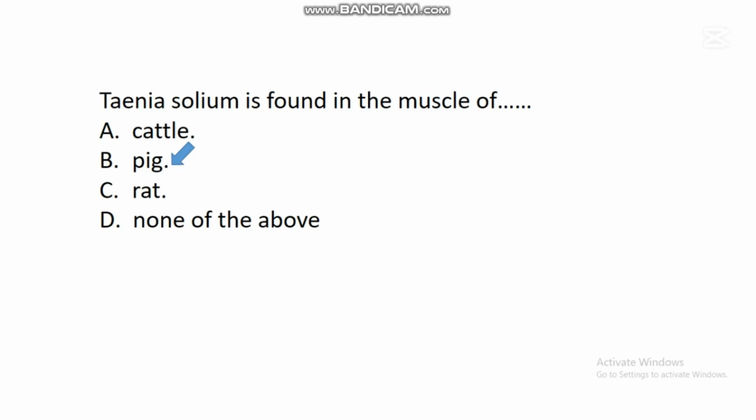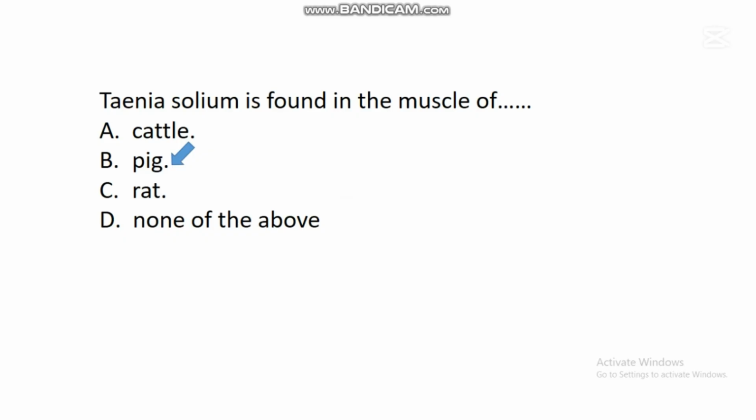When tapeworm lays eggs, the eggs will be removed from the body of human beings through feces. So when an organism like a pig feeds on grass containing the feces, which is rich in this Taenia solium, what will happen is that this organism known as Taenia solium will go into the muscle of the pig and hatch, and when the egg hatches, it will produce this bladder worm known as Taenia solium, which resides in the